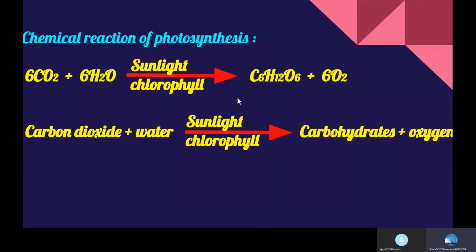We can say that carbon dioxide from the air and water from the soil, in the presence of sunlight and chlorophyll, give rise to carbohydrates, that is, food stored in the plants, or glucose, and oxygen. It is released into the air.